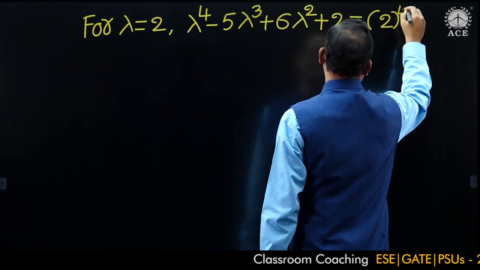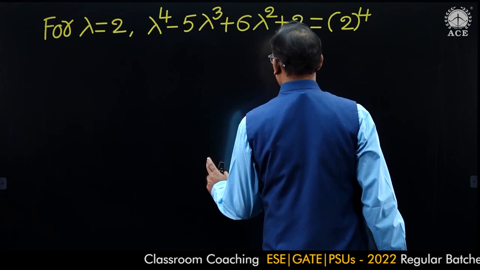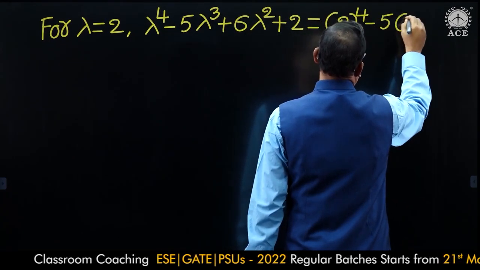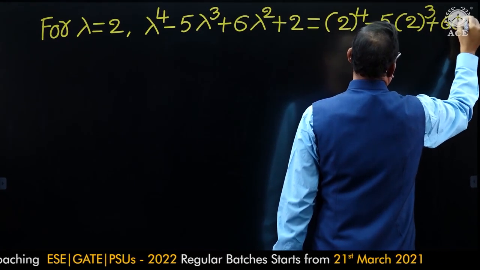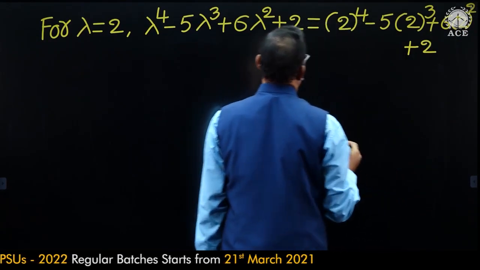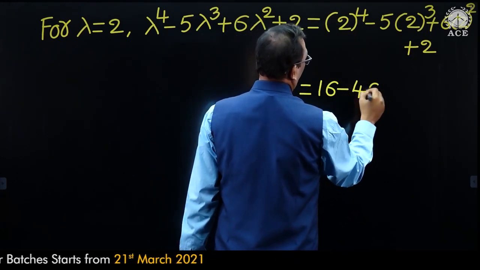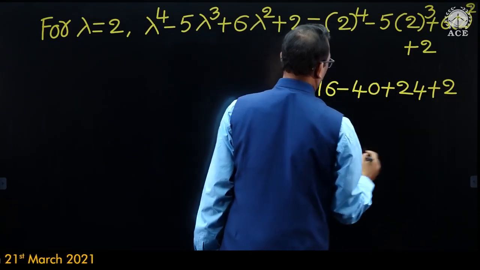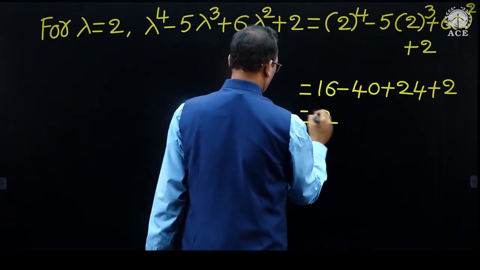So that is 2 power 4 minus 5 into 2 cube plus 6 into 2 square plus 2. 2 power 4 is 16, minus 40, plus 24, plus 2. 42 minus 40 that is 2.